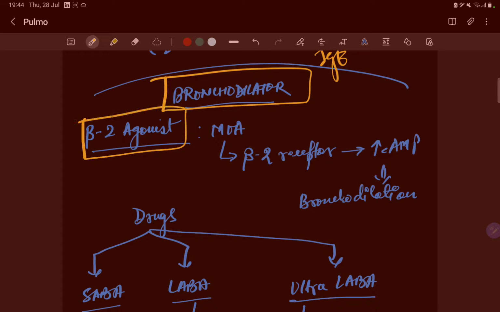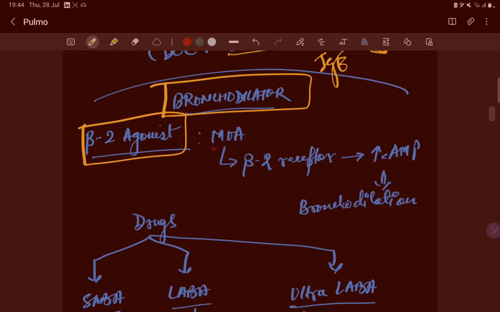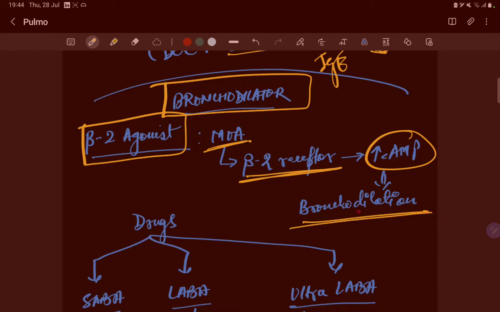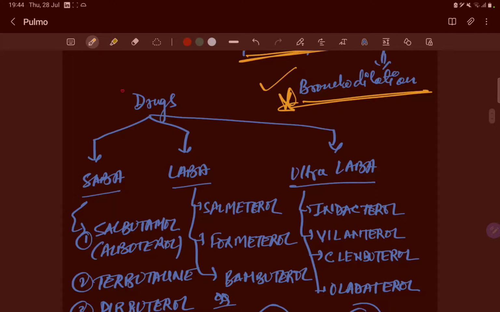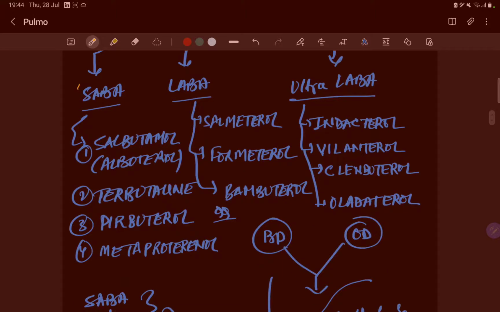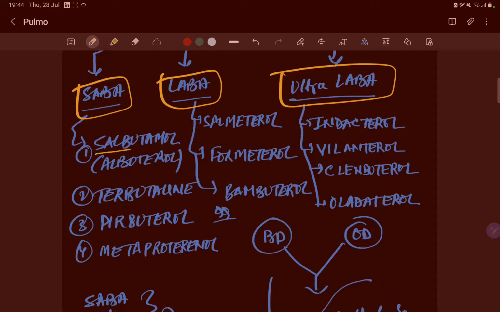Bronchodilators, we have beta-2 agonist. So here you can see beta-2 agonist mechanism of action is beta-2 receptor. It increases the cyclic AMP and causes the bronchodilation. So this is the main action, right, and asthma is reversible, so there will be bronchodilation. In the case of COPD, these drugs will not act because it is an irreversible damage to the lungs. Okay, now the drugs which we are going to see are SABA, short acting, long acting, and ultra long acting. Okay, so these are the drugs: salbutamol, albuterol, terbutaline, pirbuterol, metaproterenol.